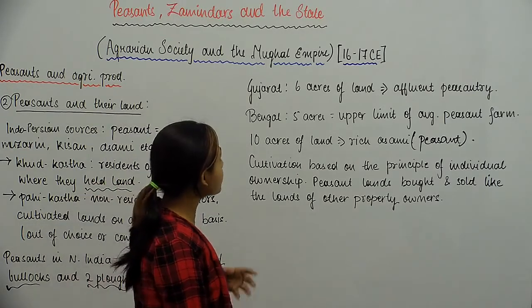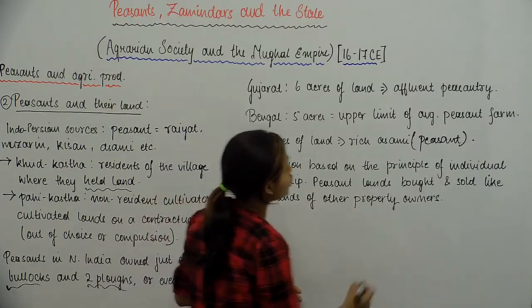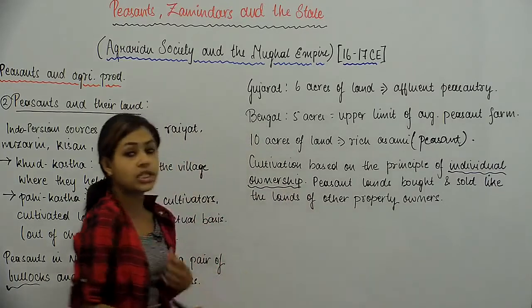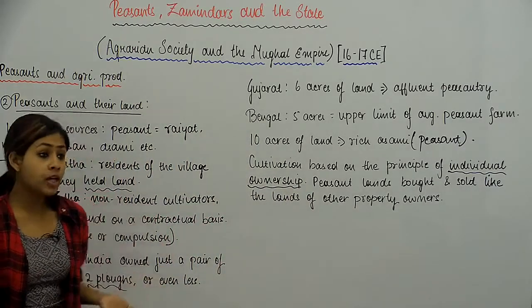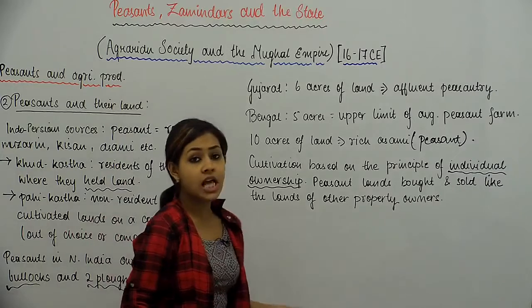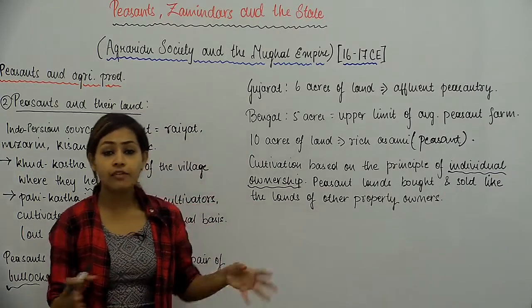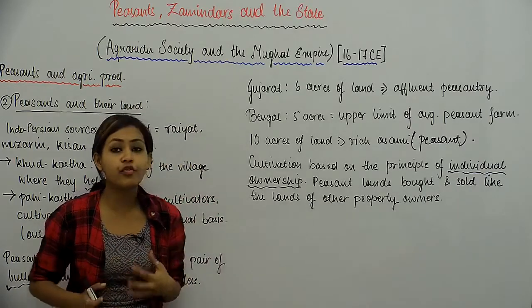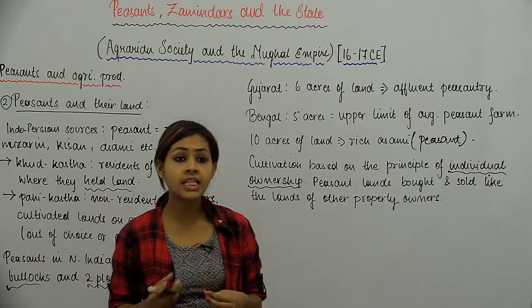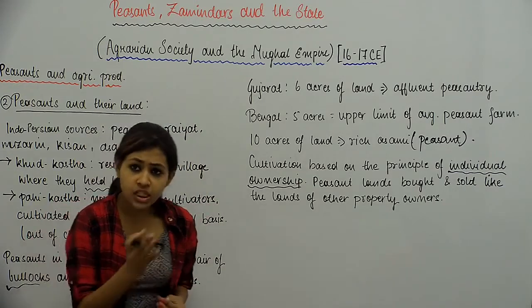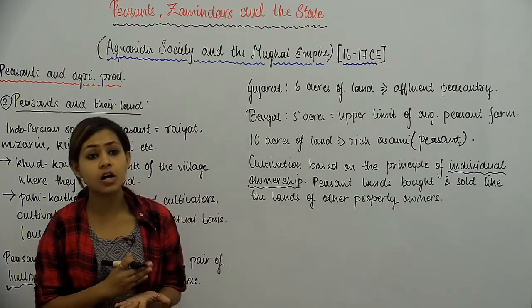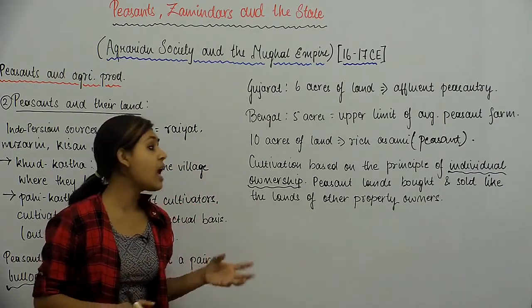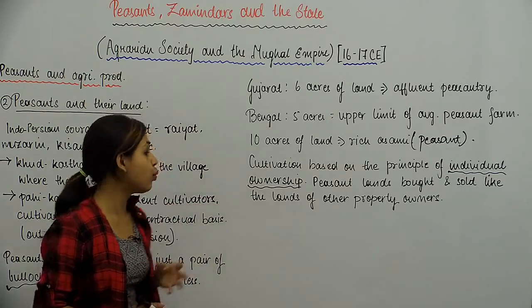Moving on, cultivation was based on the principle of individual ownership. तो कल्टीवेशन जो होती थी वो इंडिविजुअल ओनरशिप पे बेस्ड होती थी. किसी पेजेंट का अपना फार्म है तो वो खुद उसमें खेती करेगा. If he doesn't have a farm, if he doesn't have a piece of land holding, he would be obliged, he would be sort of forced to work on somebody else's land, and तो जिसका वो land है, that person has more rights to the produce, more claims to the produce than the peasantry does. But anyway, so this was how this would work.